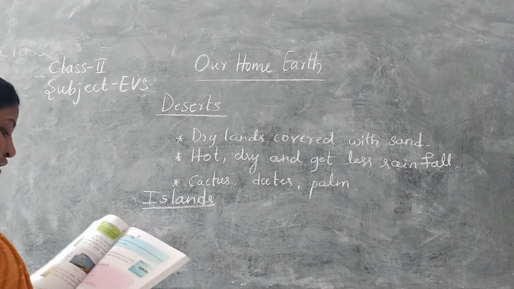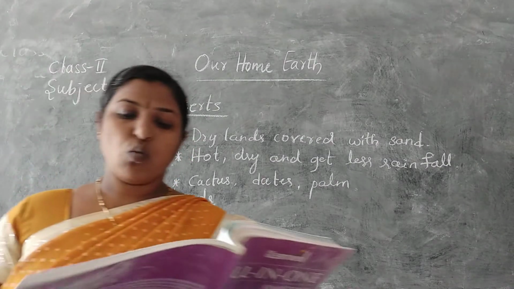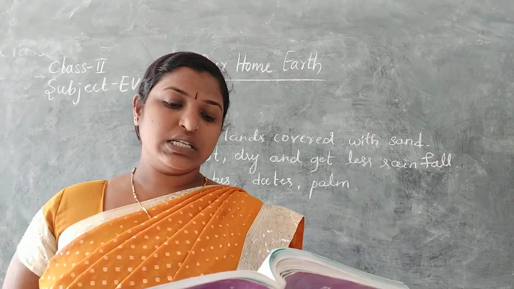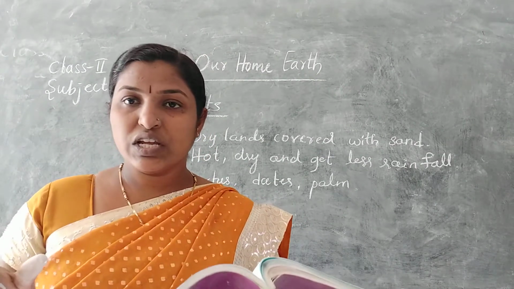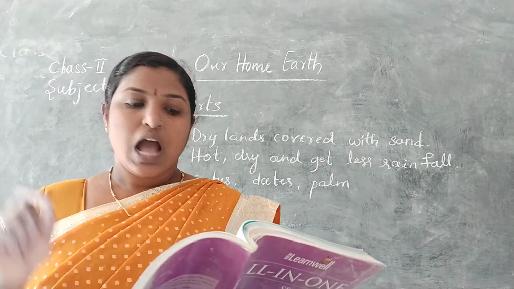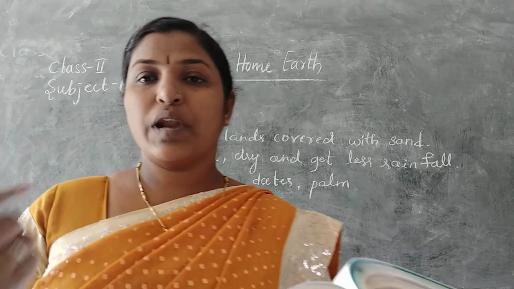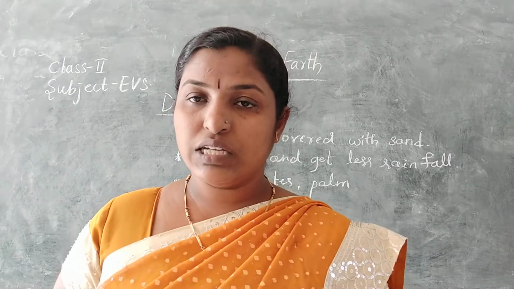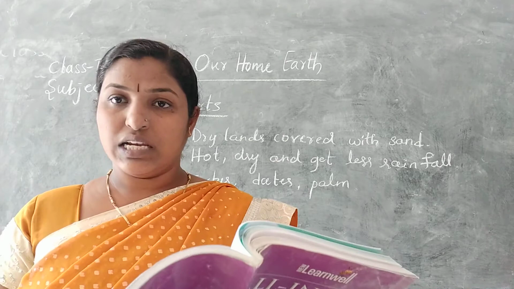What are islands? A piece of land surrounded by water on all sides is called an island. The pronunciation is island. I-S-L-A-N-D. S is silent here, so read it like island.